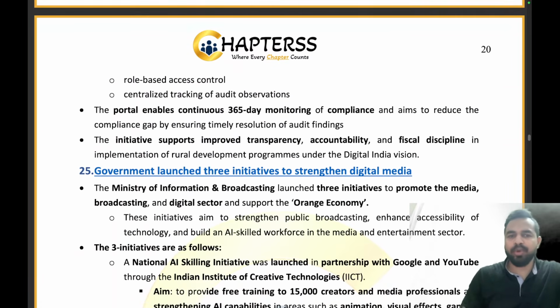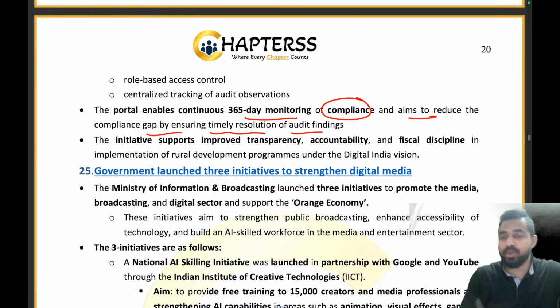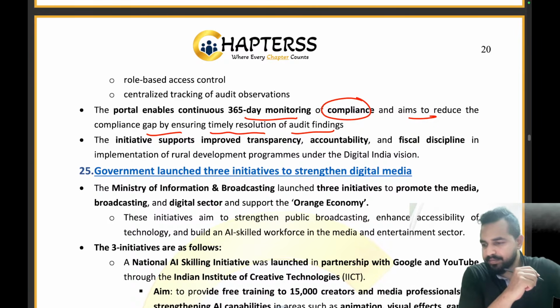Clear everyone? The portal enables the continuous 365-day monitoring of the compliance and aims to reduce the compliance gap by ensuring timely resolution of audit findings. Clear?